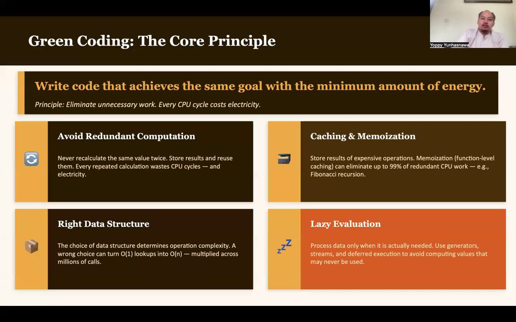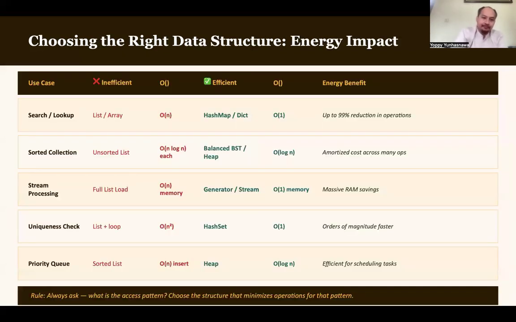Okay, so this is good practice in green coding. These are the core principles: avoid redundant computation, caching and memoization, choose the right data structure, and also implement lazy evaluation.